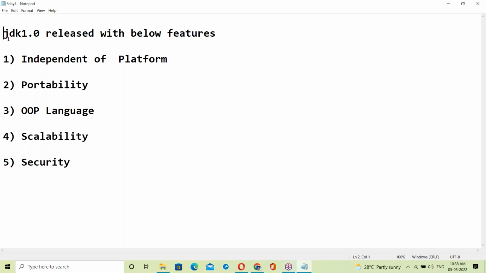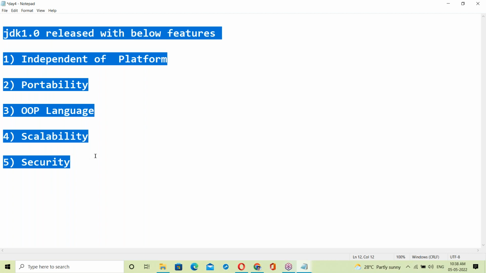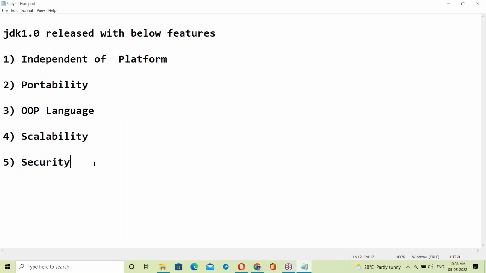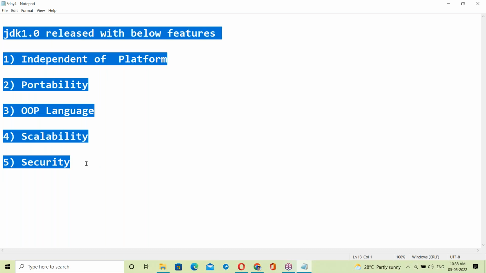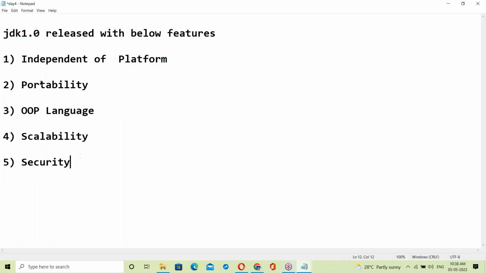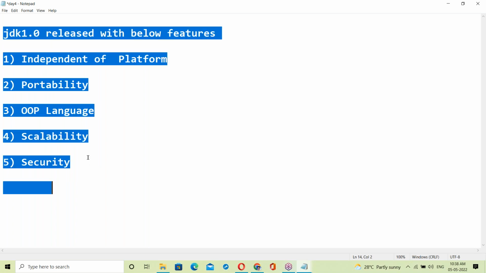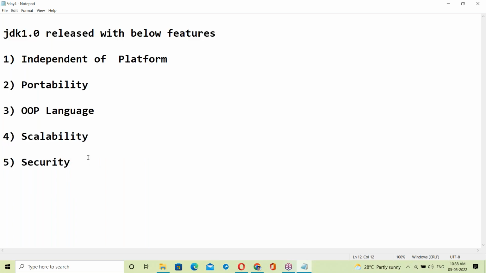To understand all these features, we need some software basics. Directly, you may not understand these features. You need some basic knowledge, like OS.